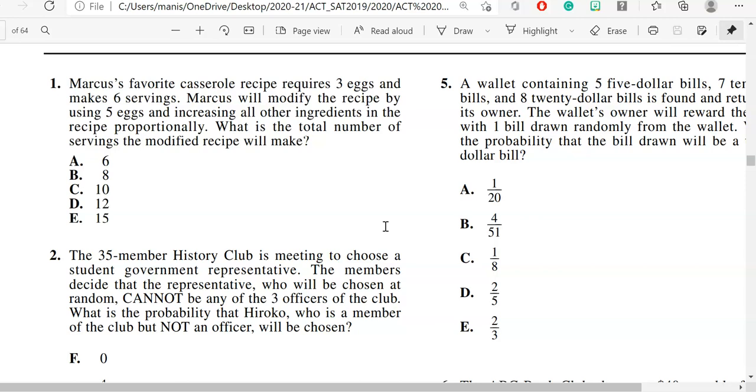Your strategy should be pause, play. This means first of all, read the question, try to do on your own, and then you can solve this question.